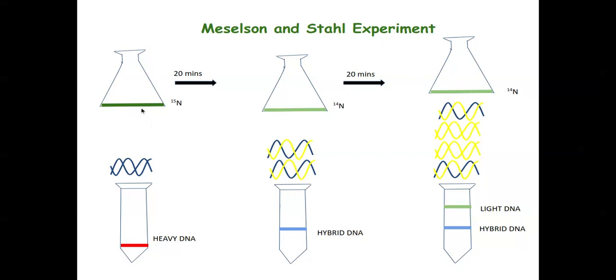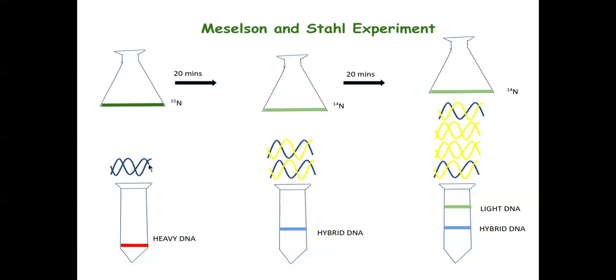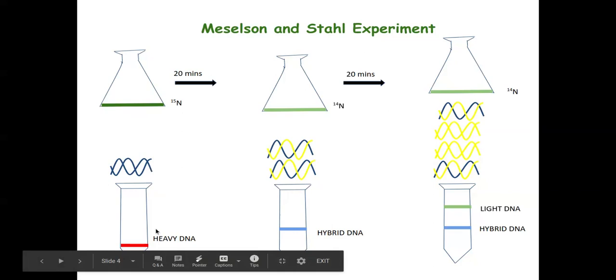So, as expected, because of N15, the DNA was heavy DNA. When they extracted the DNA from these E. coli bacteria and did density centrifugation, they found that this DNA was heavy DNA, and it is seen here at the bottom of the test tube.